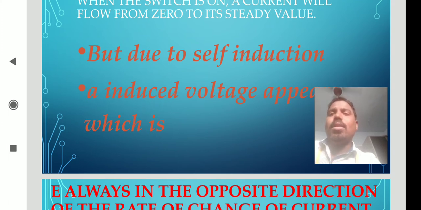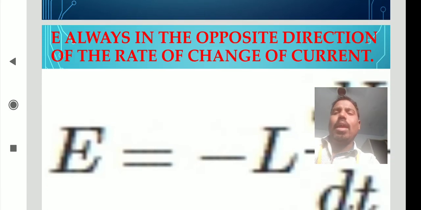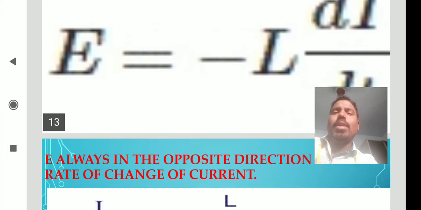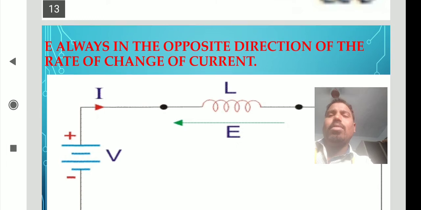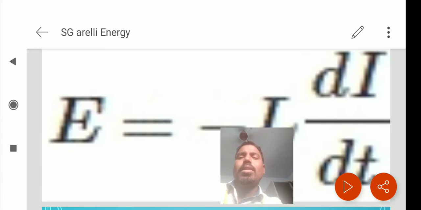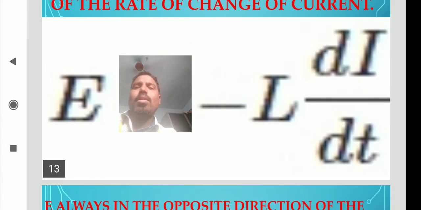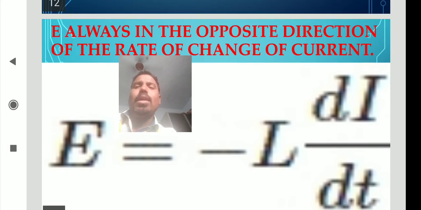But due to self-induction, an induced voltage appears, which is E equal to minus L di by dt.